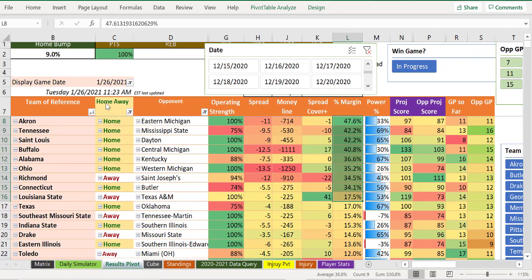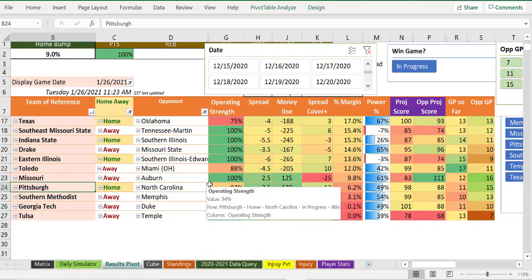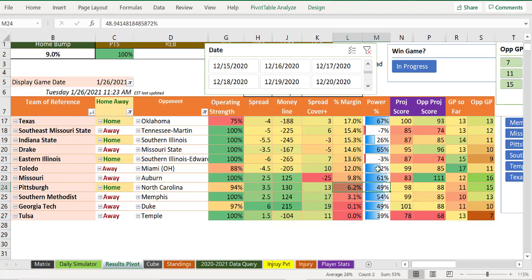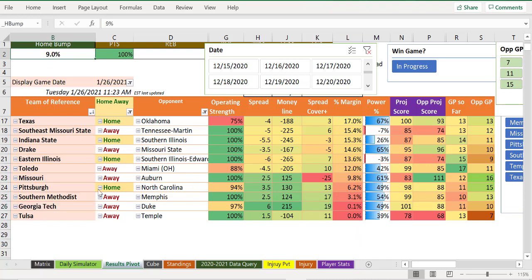So between these two ranges, let's see, are those underdogs here? Yes, those underdogs are still here, and Pittsburgh pops up against North Carolina as well because this is a really close game. So what I'm seeing here is the fact that these away teams are surviving. Even a 9% home bump means that these guys plus the points, especially Georgia Tech plus 6 against Duke.